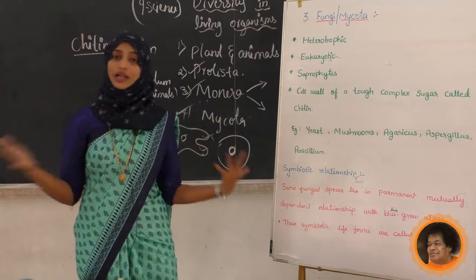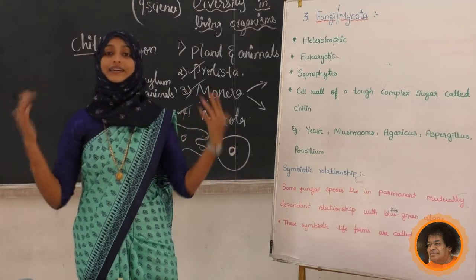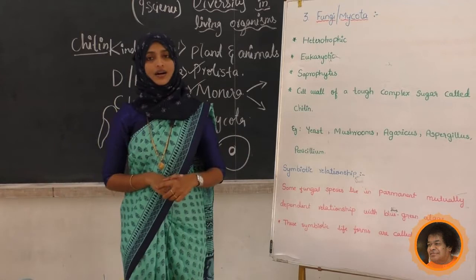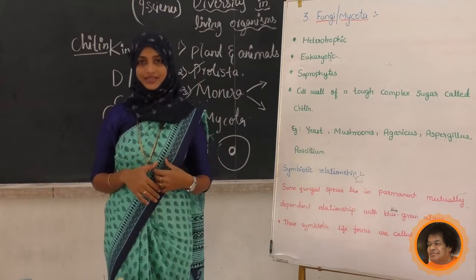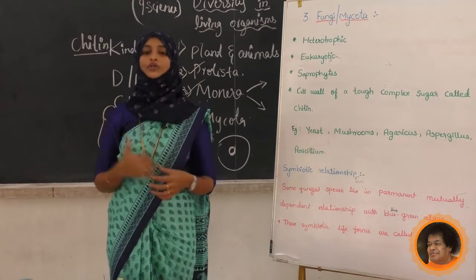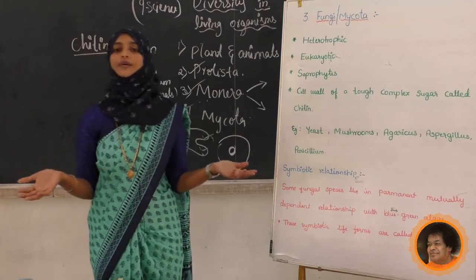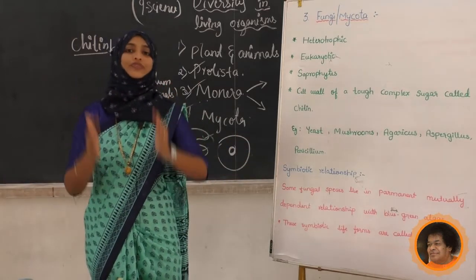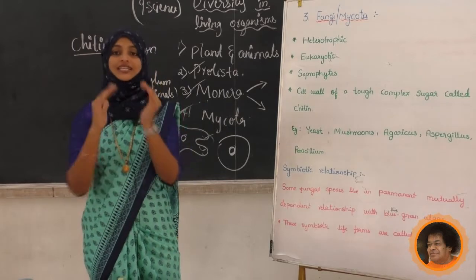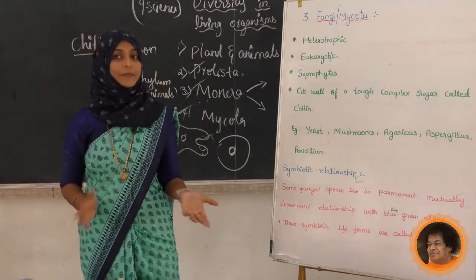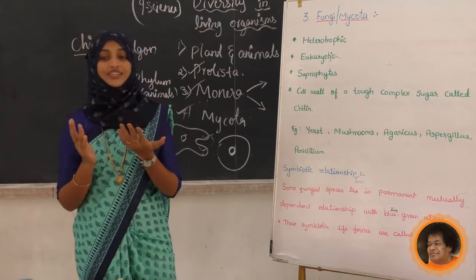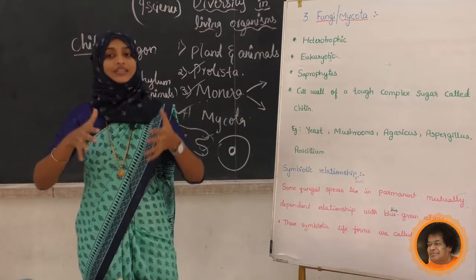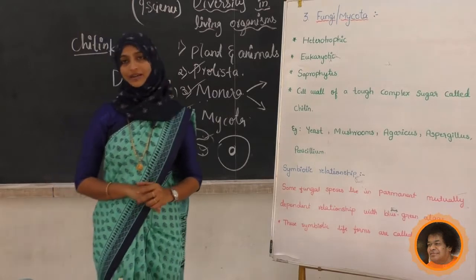Here we have all the protozoans, which are unicellular but eukaryotic, with a nucleus. They can be autotrophic or both. The important point is the appendages: cilia in Paramecium, a whip-like structure, flagella, in Euglena, and pseudopodia in amoeba.